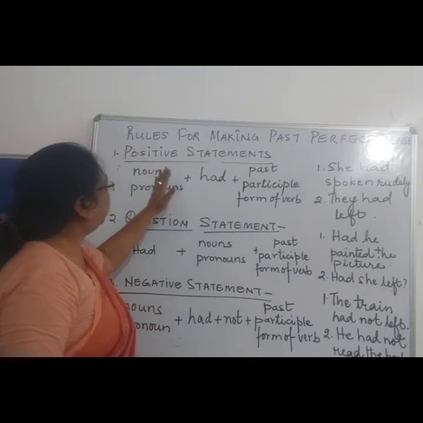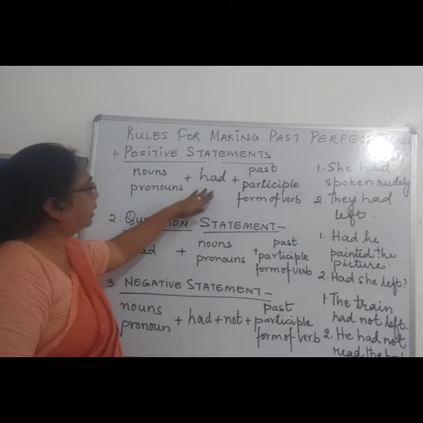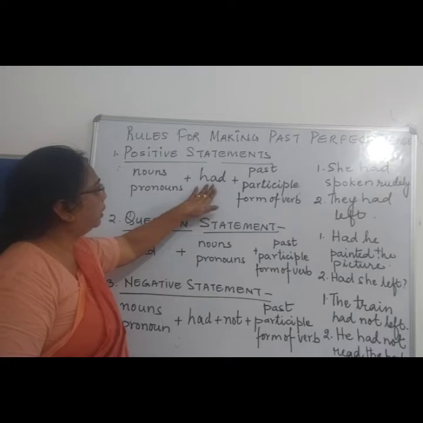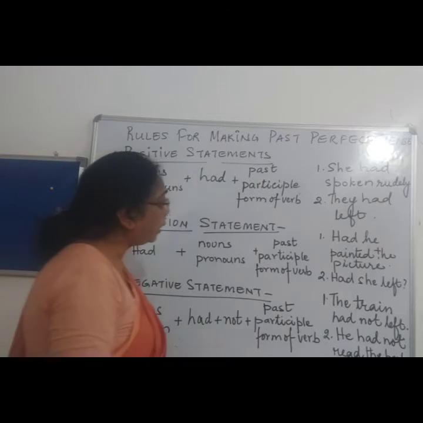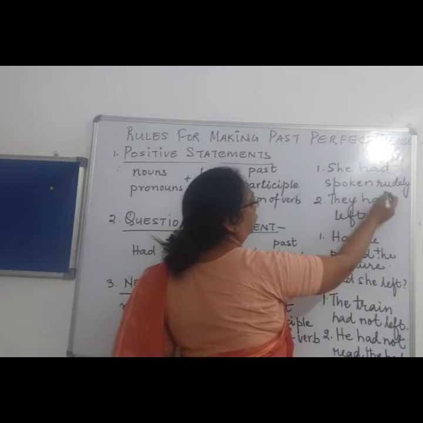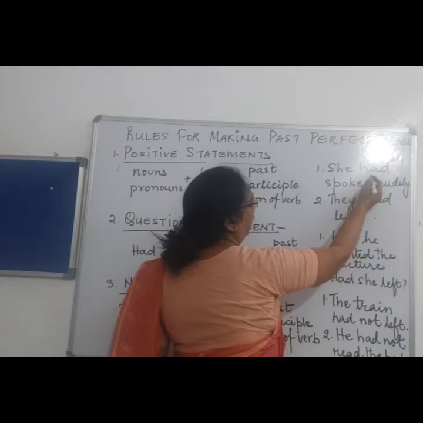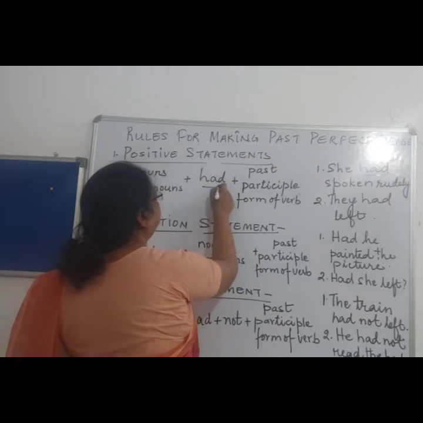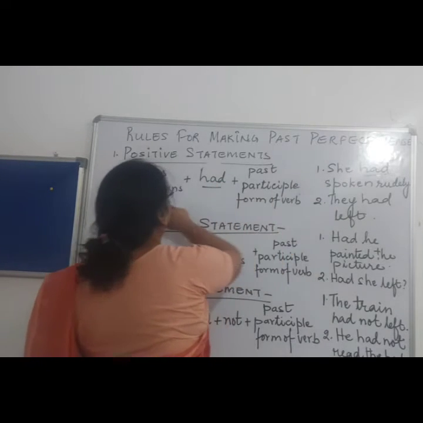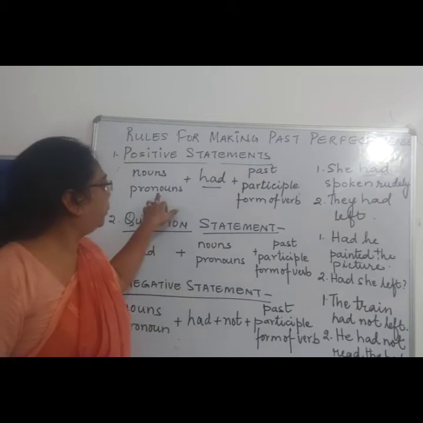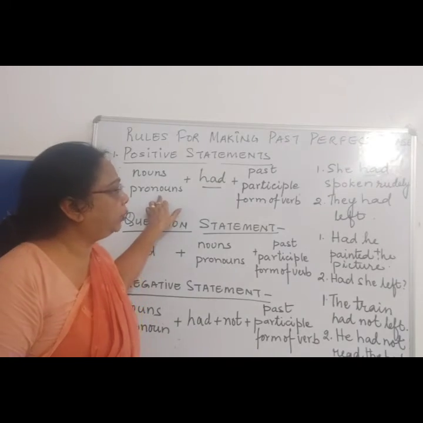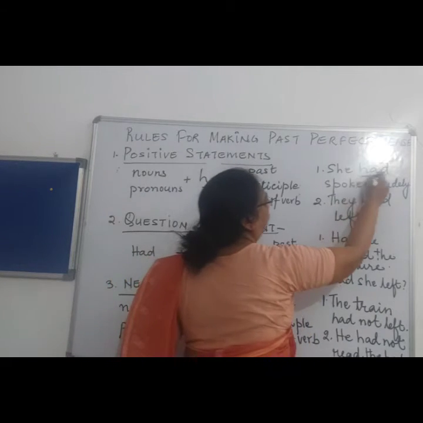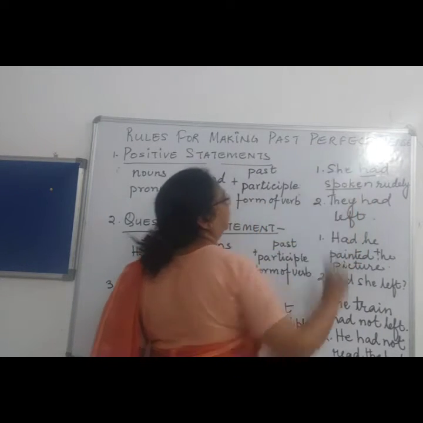In the past perfect tense we use had. Like over here, she had spoken rudely. Had over here is the auxiliary verb of the past perfect tense, and she is the subject, that is a pronoun, and spoken rudely. So had spoken becomes the past perfect tense.